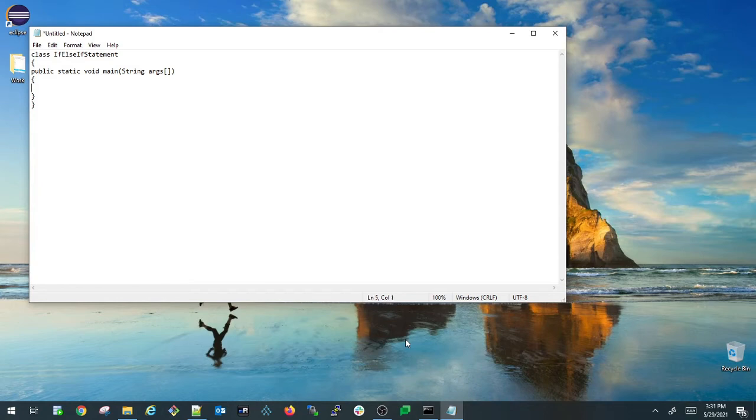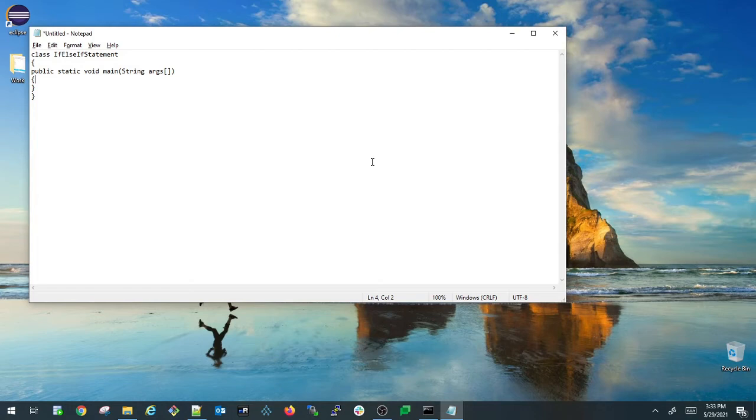So inside that now we need to write a program to determine whether the given number is a positive integer or a negative integer, or whether it is a 0. So now we need to write a logic for this. So what is the mathematical formula to determine whether the given number is a positive integer or a negative integer or a 0? If the given number is greater than 0, we will be considering that as a positive integer.